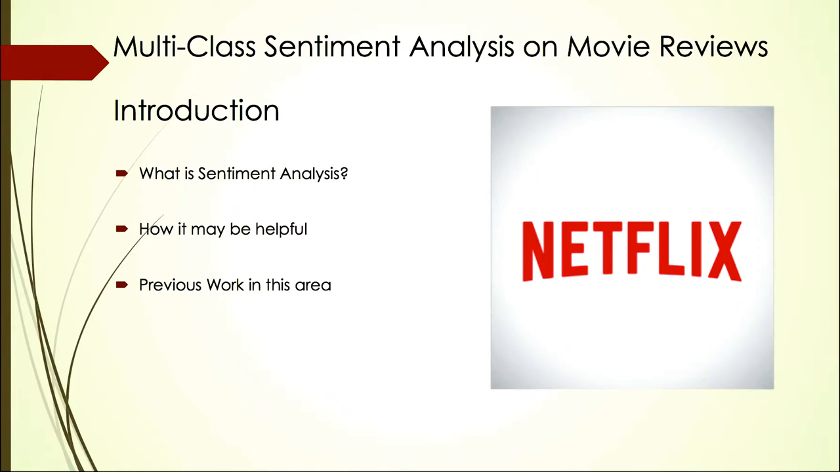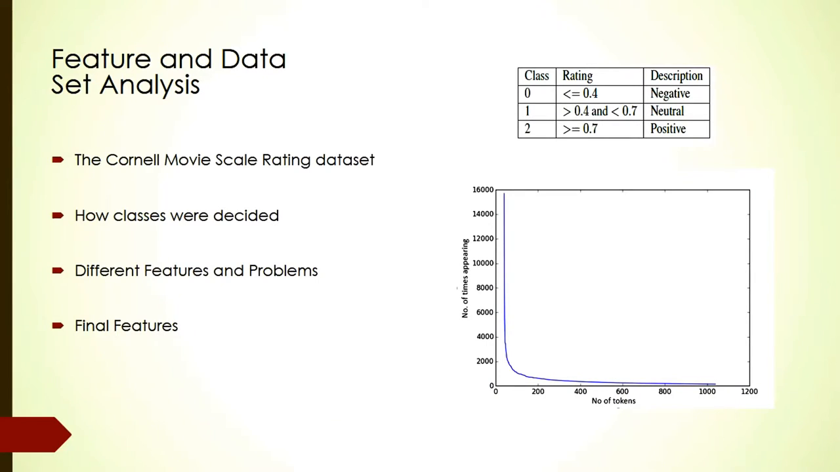A lot of previous research has covered work in this area, such as Peng and Lee in 2005, who used metric labeling in the multi-class classifiers output, and Roberts and Ann in 2014, who analyzed the Kaggle review database and worked on binary labeling. We used the Cornell Movie Scale Rating dataset for this project, and the different ratings were divided into 3 classes as shown in the table.